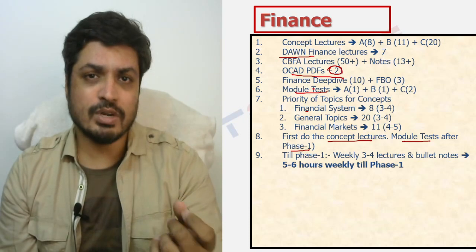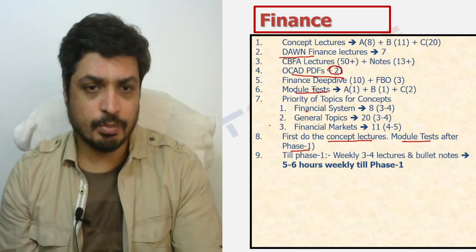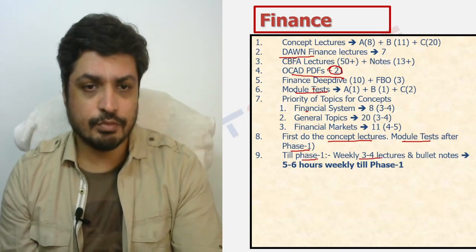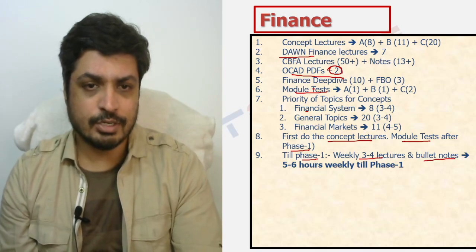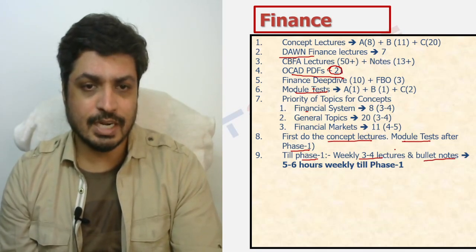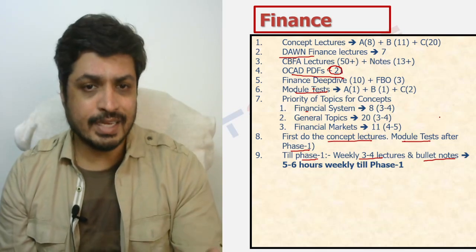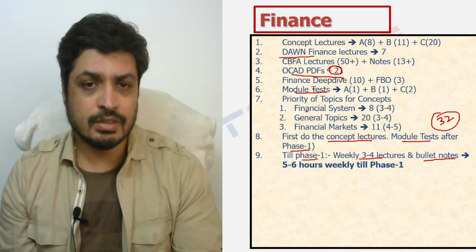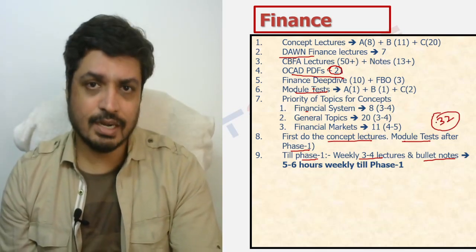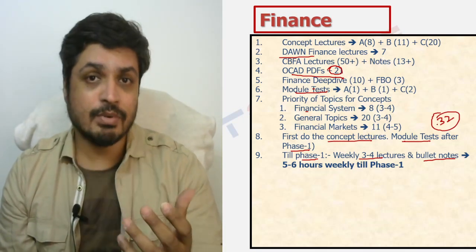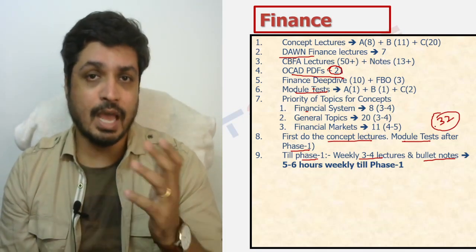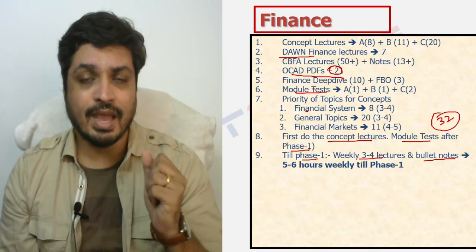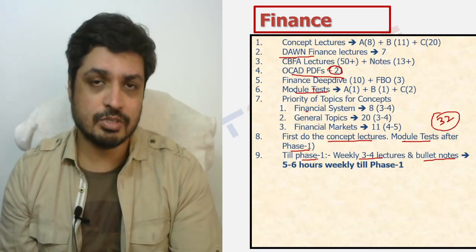So coming to what is expected. Till phase 1, you're basically looking at weekly 3 to 4 lectures and bullet notes, right? When you look at 3 to 4 lectures weekly, technically it is possible for you to cover 32 such lectures. Of course, that is not the number that I'm recommending you to watch. If you are happy with watching a lesser number of lectures and understanding through the notes, that's the best possible strategy.